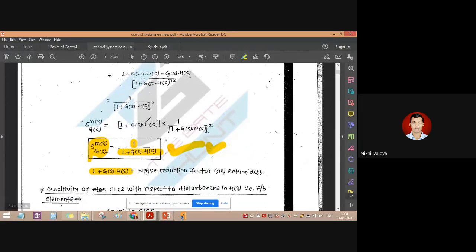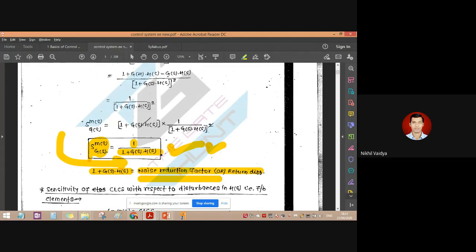What is this 1 plus g of s into h of s? This factor is called the noise reduction factor, or the return difference. Why is it called a noise reduction factor? Noise is basically the unwanted signal which is being added into our control system. That's why it is put in the denominator. We want it to be lesser and lesser. That's why sensitivity and noise are inversely proportional. So here we can see the relationship: sensitivity with respect to noise is exactly inversely proportional.